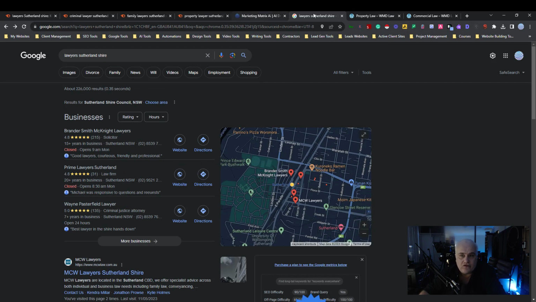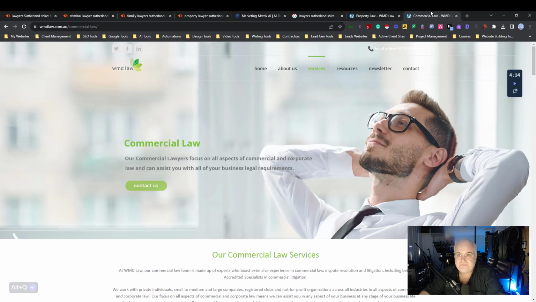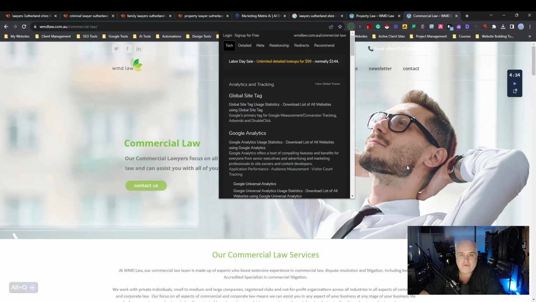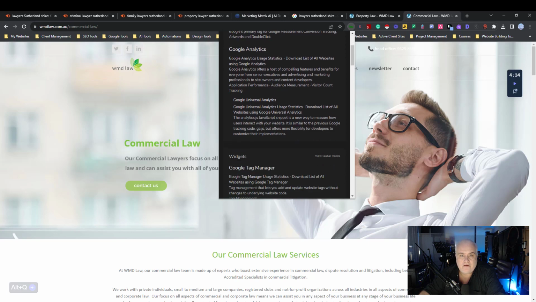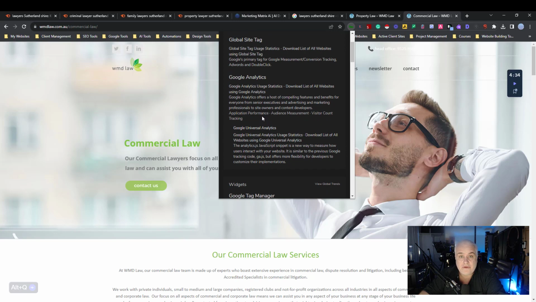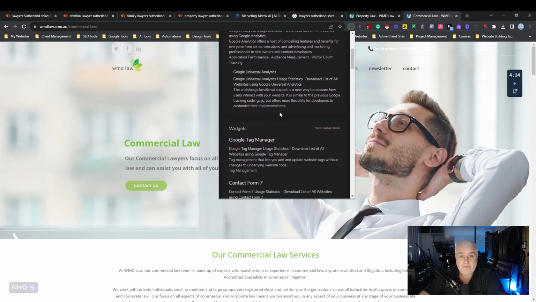Let's have a look. It looks like it's a WordPress website. Let's go and have a look with this cool little nifty tool called BuiltWith. You're still using Google Analytics, the Universal version. In the last couple of weeks, Google has basically said they've stopped and no data's going through this anymore.